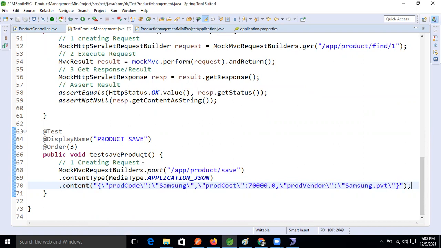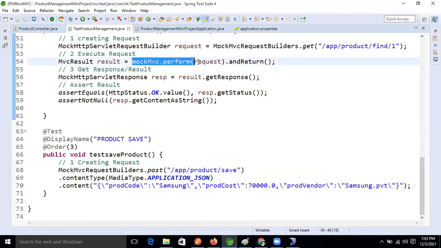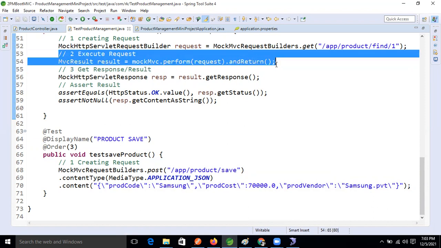So we created the request, guys. After that, what will we do now? Execute the request. So how will we execute the request now, guys? Same as last time, we will call the perform method and pass that request, and it will return the result.